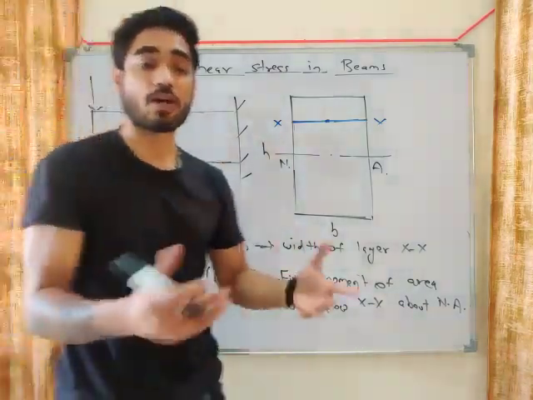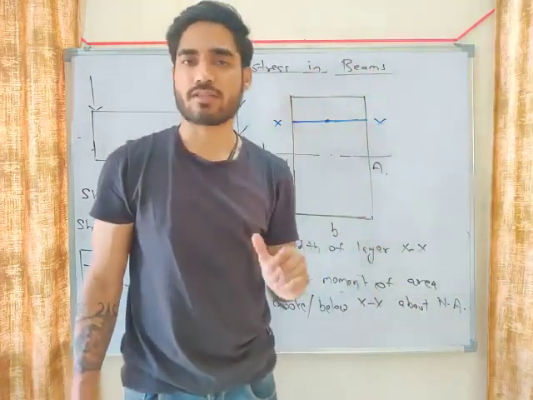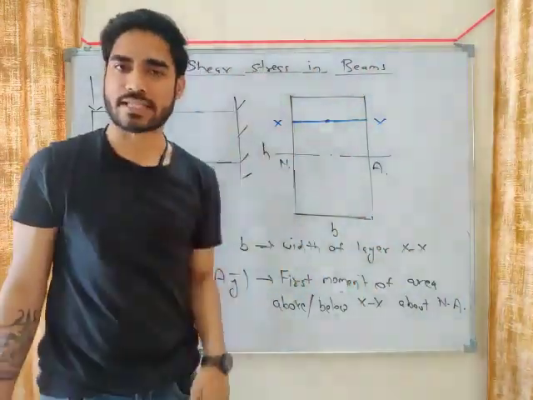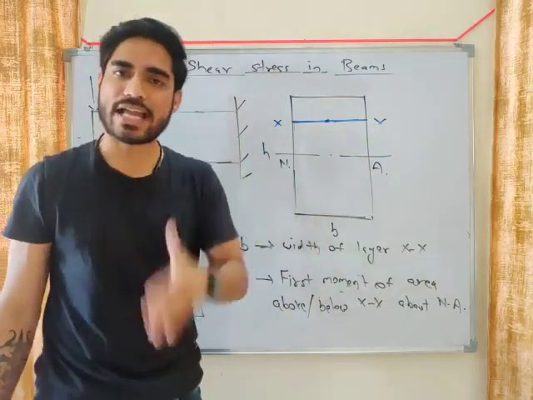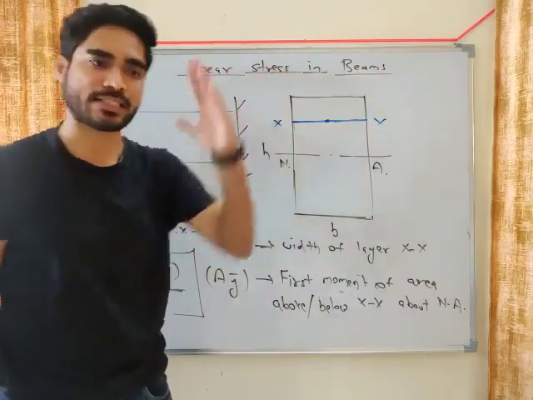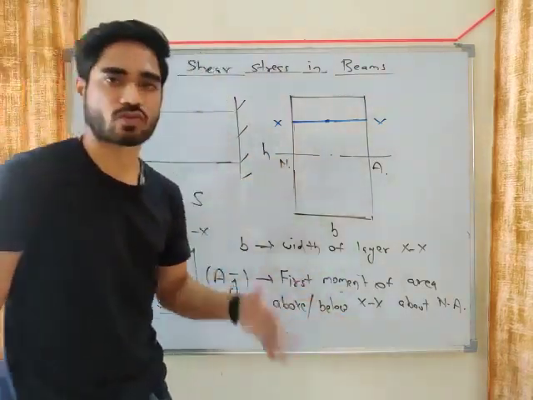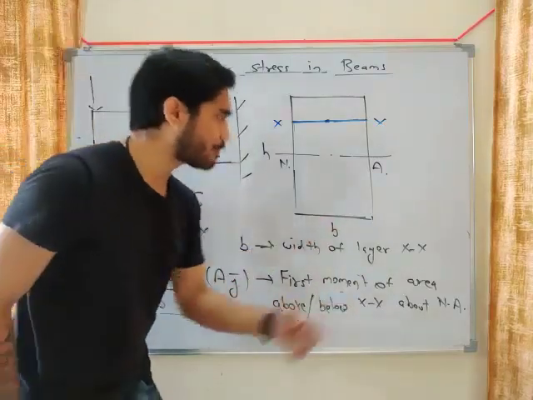First moment of area. What do we mean by first moment of area? Just like moment of force. What is moment of force? Force into distance. So what is moment of area? Area into distance. Okay. So first moment of area means area into distance. Area into distance above or below XX. Which area? Above or below XX.